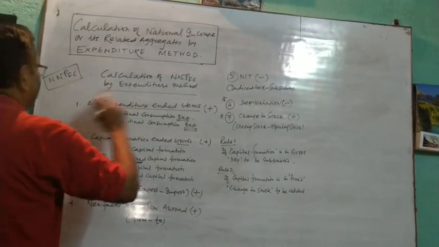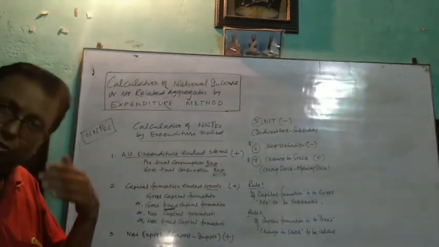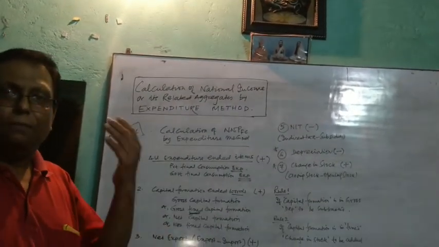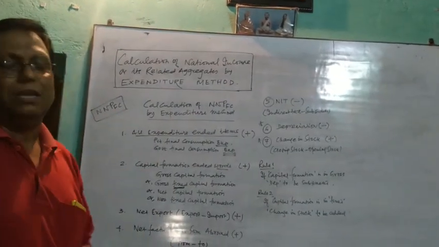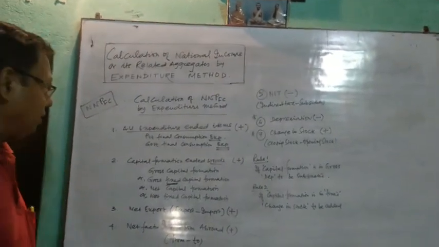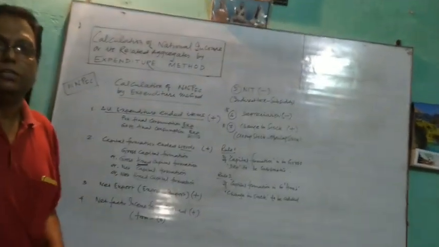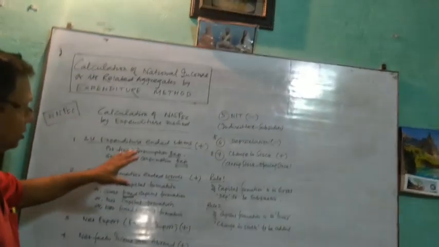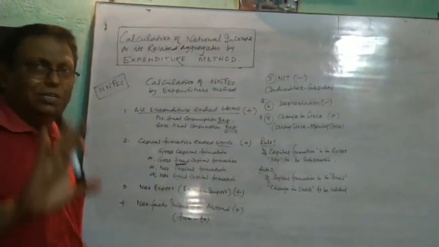And from this NNPFC, you will find out GDPMP, GNPFC or whatever related aggregates other than NNPFC, if asked in the question. We will go for the second step, and in the second step we will use the conversion formula. Hope you have understood the calculation of national income by expenditure method.